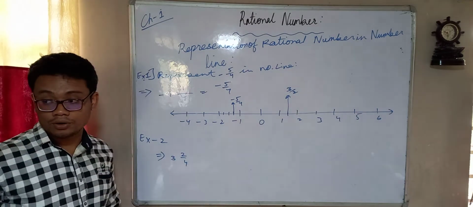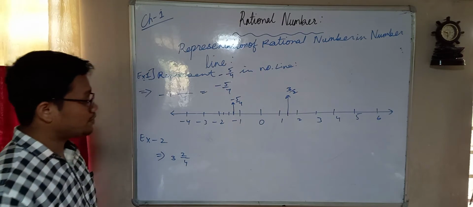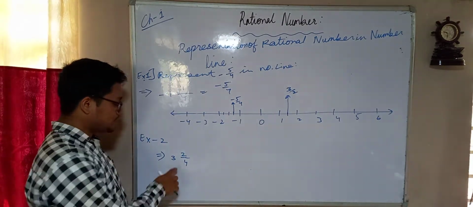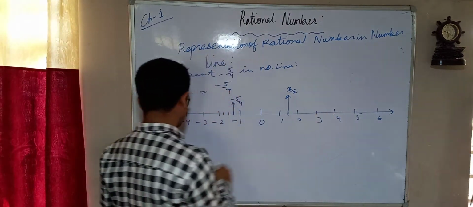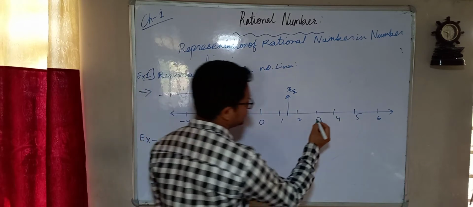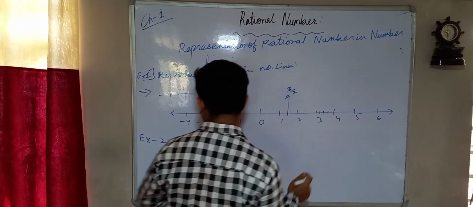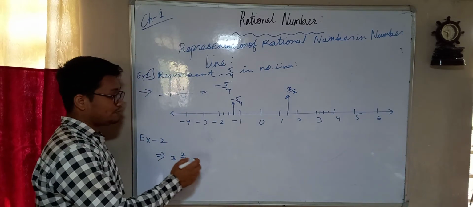Since I'm saying 3, it should be between 3 and 4. The distance between 3 and 4 has to be divided into 4 parts, 1, 2, 3 and 4 parts, and the second point has to be represented as 3 2 by 4, okay.